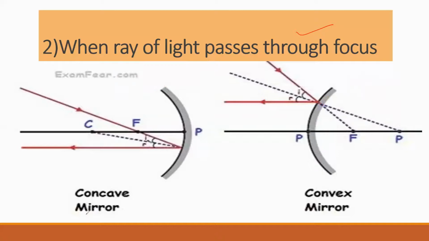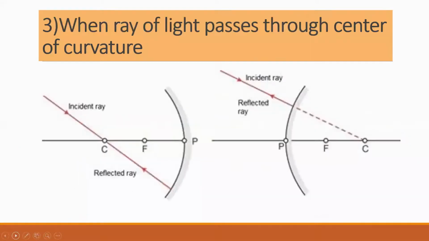Next ray diagram, the third ray diagram, will be when a ray of light passes through the center of curvature. What will happen? When a ray of light is passing through the center of curvature, it will follow the same path. This is your incident ray, this is your reflected ray, following the same path.